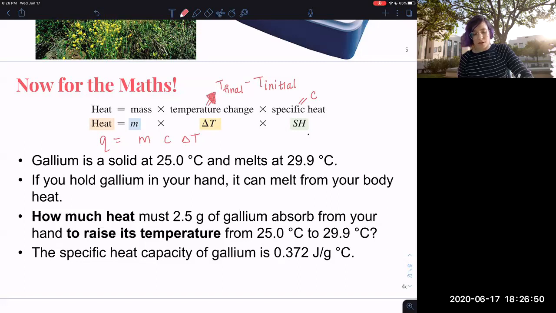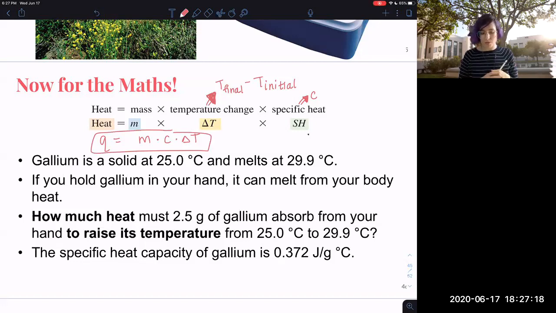So think about, how do I know I've made a big change in my life? I get through the change and I look back and I go, wow, I changed a lot. So you start from the end and you look back to see what you have there. So specific heat is also known as C. You'll see me refer to it as Q equals MC delta T. That's how it's written on your periodic table as well. So get familiar with this version of the equation. And these are all multiplied together.